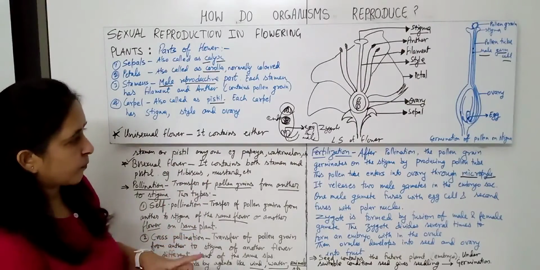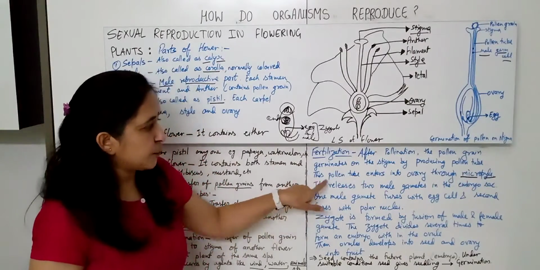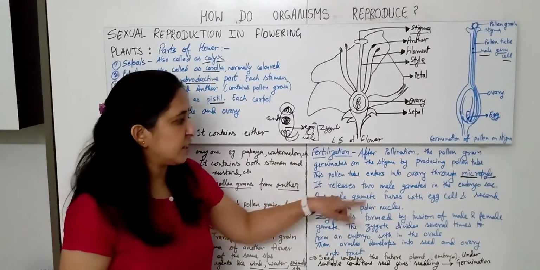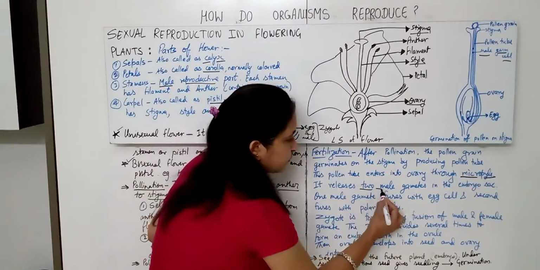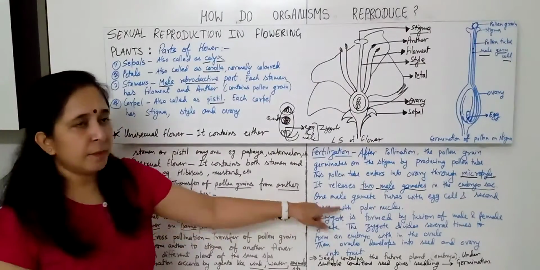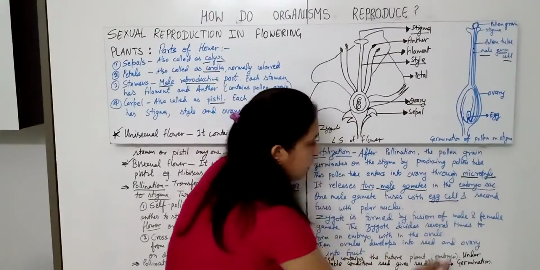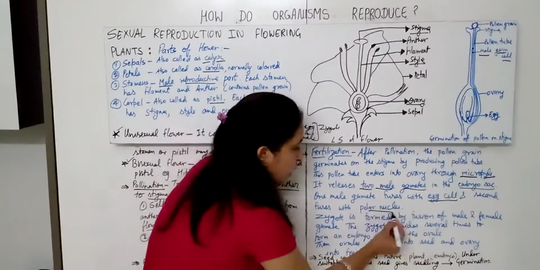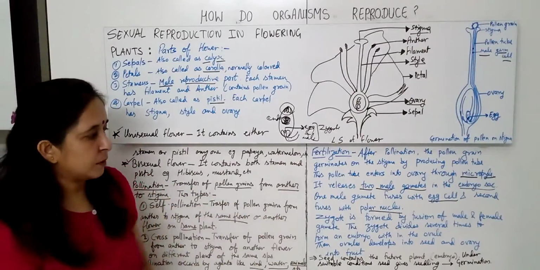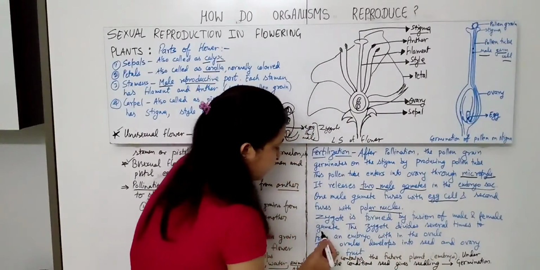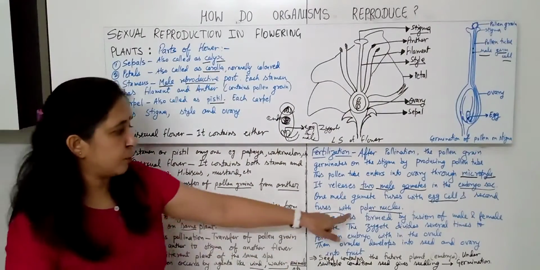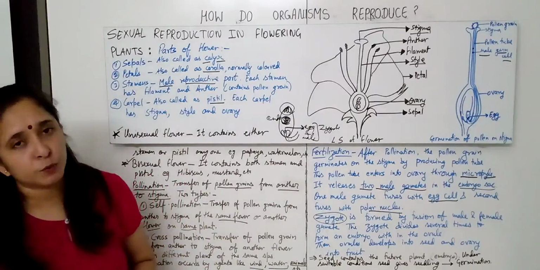Now look here. This pollen tube enters into the ovary through the micropyle. It releases two male gametes in the embryo sac. One male gamete fuses with the egg cell and the second fuses with the polar nuclei. The zygote is formed by the fusion of male and female gamete, and the other, which fuses with the polar nuclei, will form endosperm.